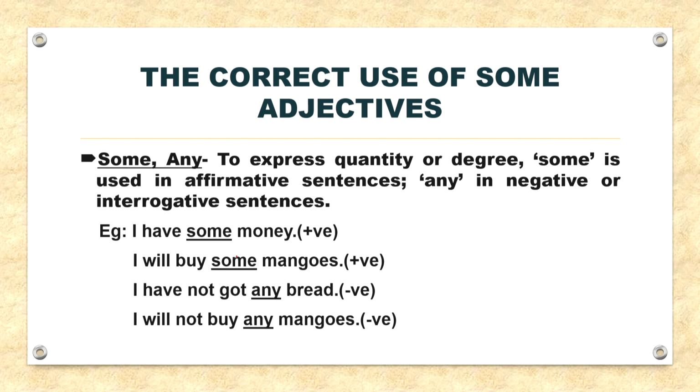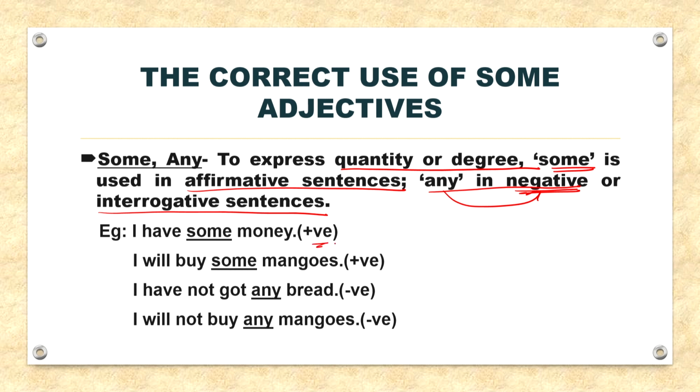Moving on. Now, the correct use of some adjectives, some and any. To express quantity or degree, some is used in affirmative sentences and any in negative or interrogative sentences. So, any is used for negative. For example, I have some money.